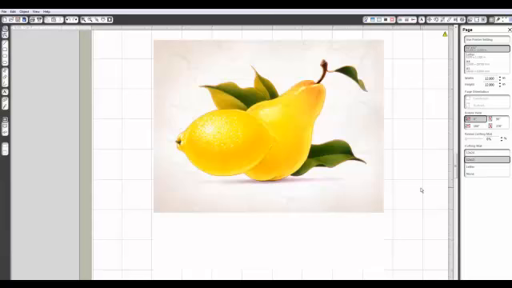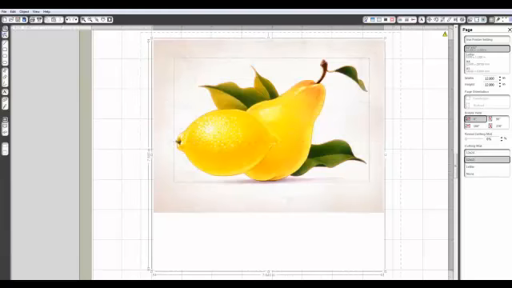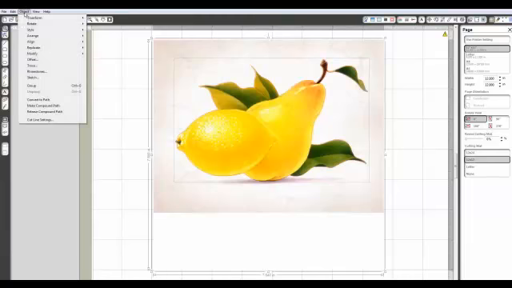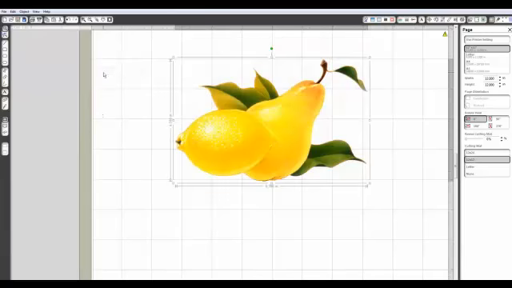So we're done with the tracing part, and you're probably thinking to yourself, okay, great, it's traced, but what about all this other stuff? I don't want that printing. Well, you don't have to worry about that because watch what we're going to do next. You're going to put a bounding box around both the image and the tracing line. We're going to come up to the top and we're going to go to Object, Modify, Crop.